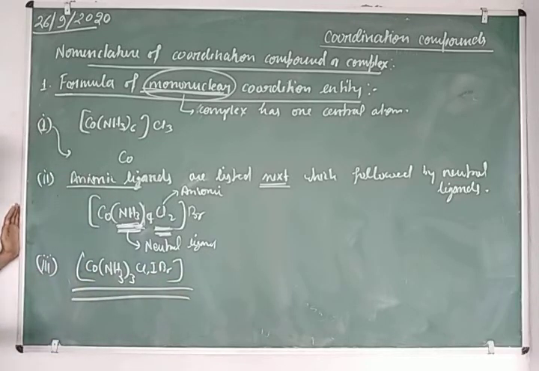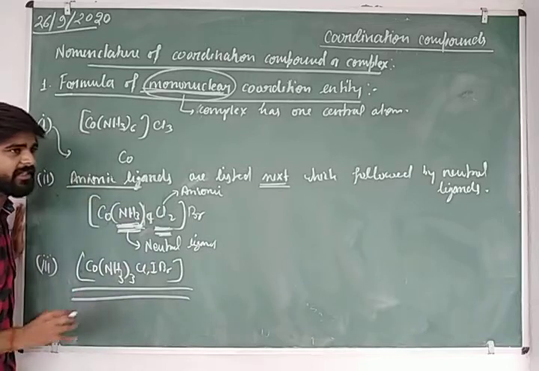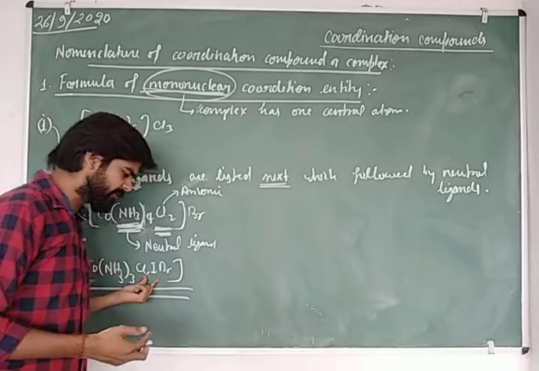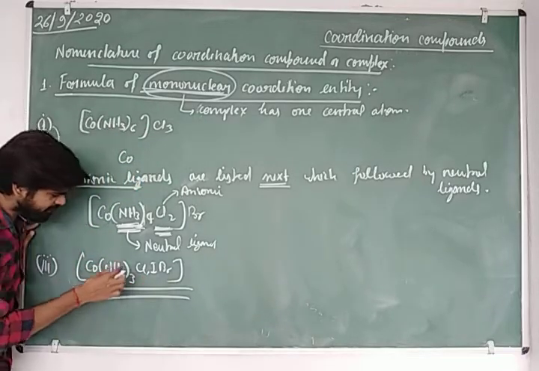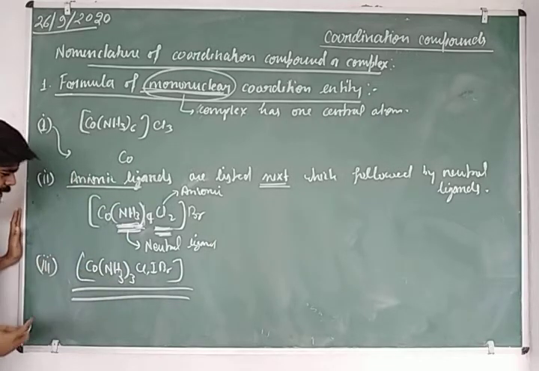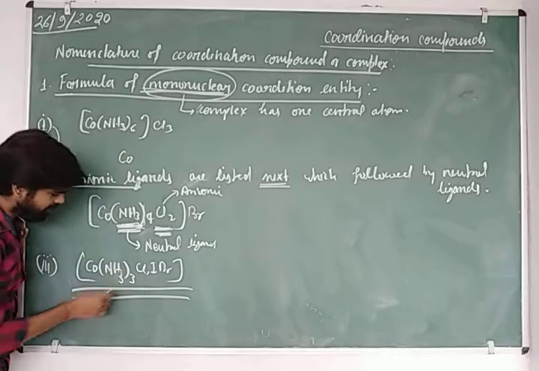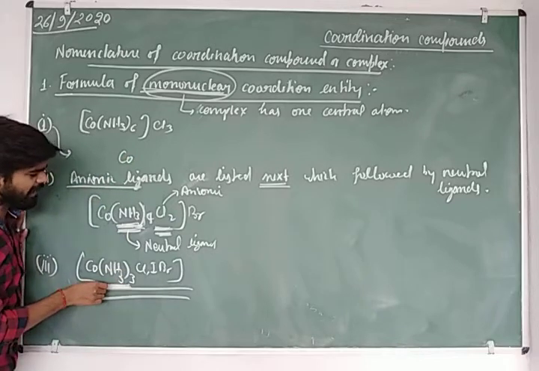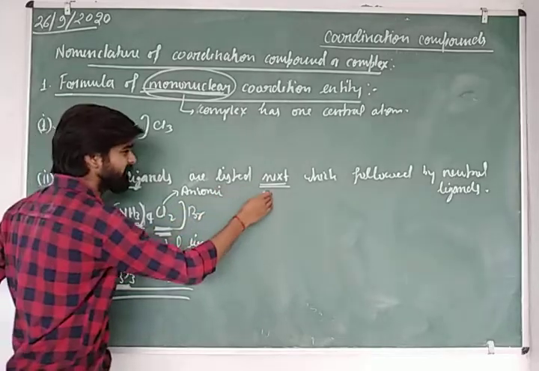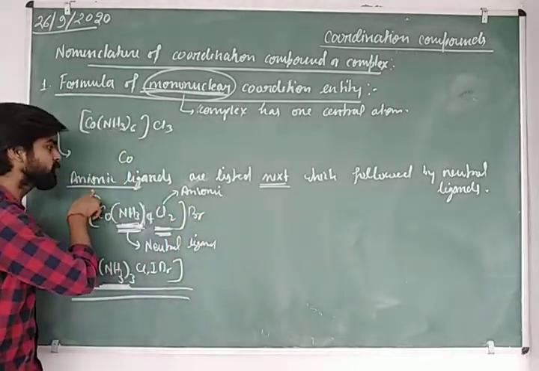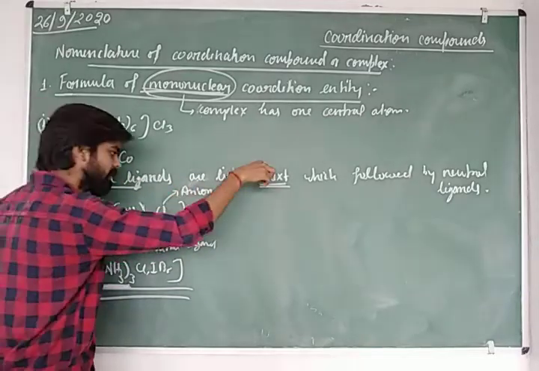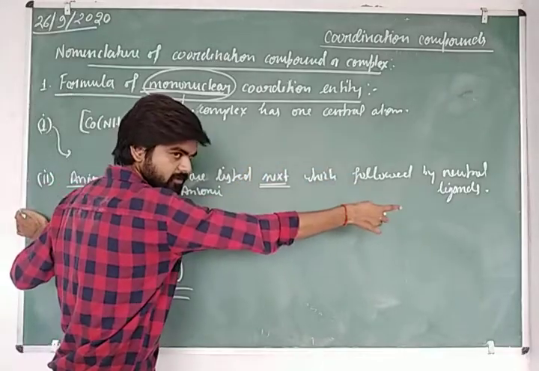Here you can see that there are 4 kinds of ligands, in which 3 types are anionic, different in their kind, and there are 3 of the same kind of neutral ligand, that one is ammonia. So according to our second rule, the neutral ligands are listed first, and then the anionic ligands.